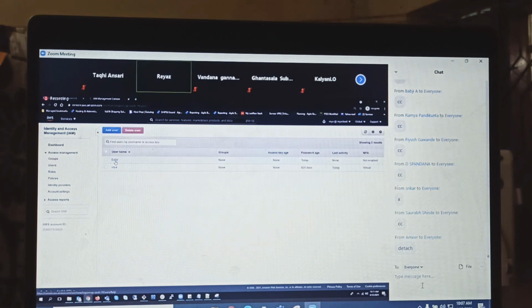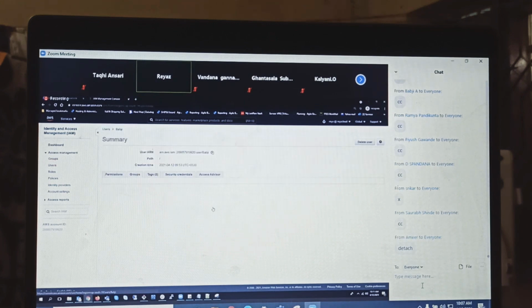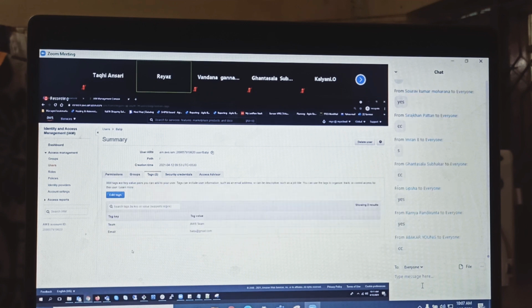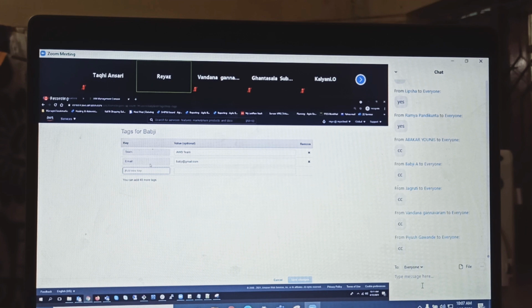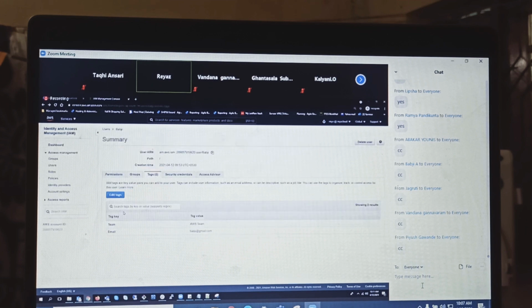Right? You understood the groups concept? Attach, detach, etc. And tags, we have to deal with this tag. Anytime you can go and read the tag, and anytime you can edit it, right? You can delete whatever.